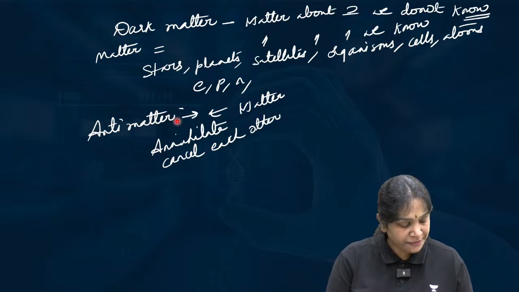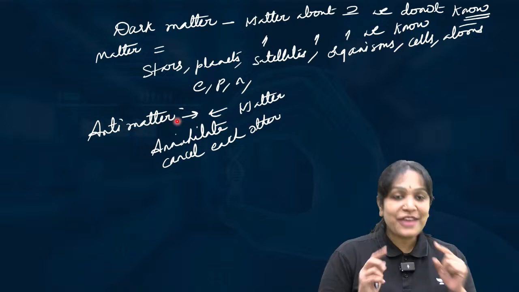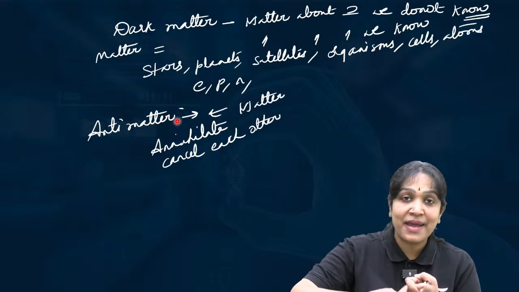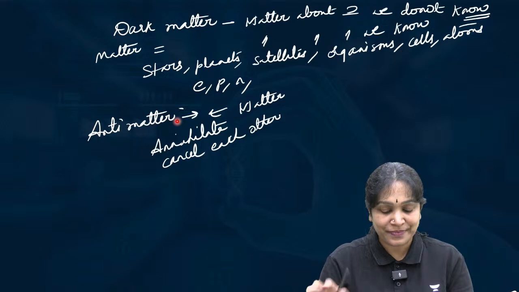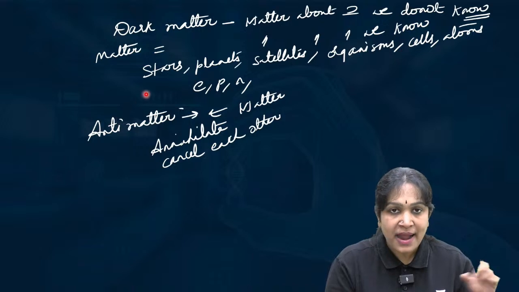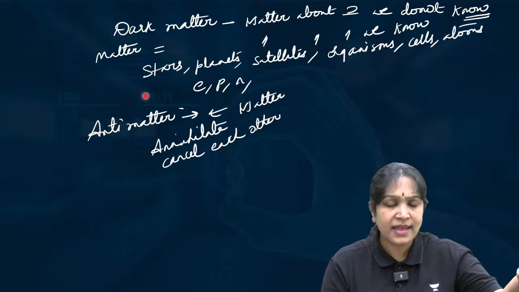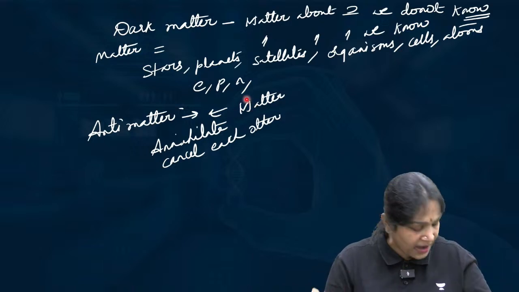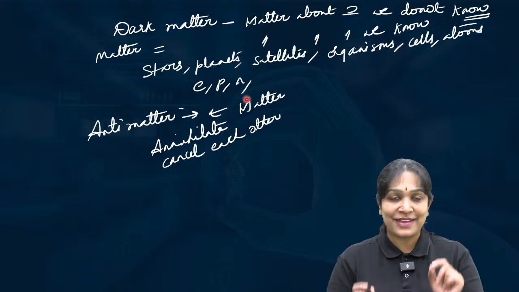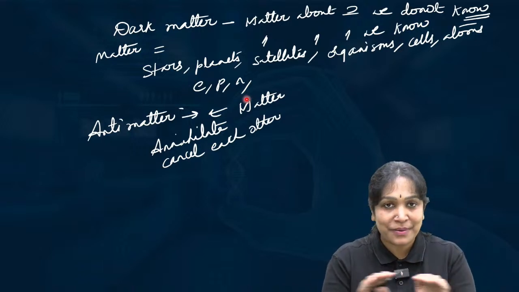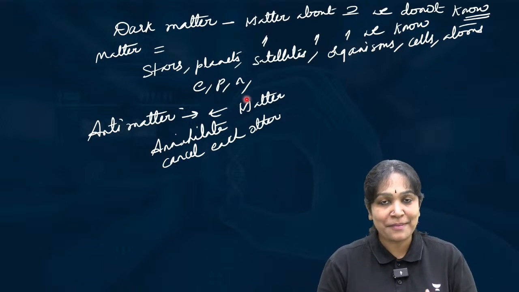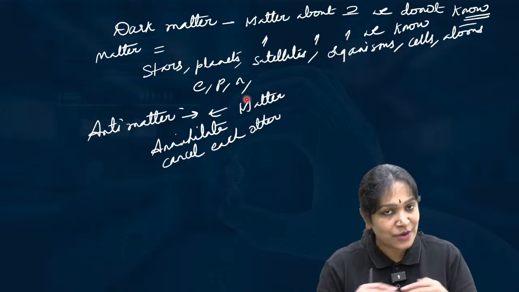No, Avinash, because if antimatter is more than matter, all that antimatter will cancel the matter. Matter should not be there, isn't it? Antimatter and matter will cancel each other. If antimatter is more, then all the antimatter will cancel out all the matter. Then matter should not be there. And they should not be equal also. I mean, if antimatter and matter are equal to each other, then this universe does not exist.